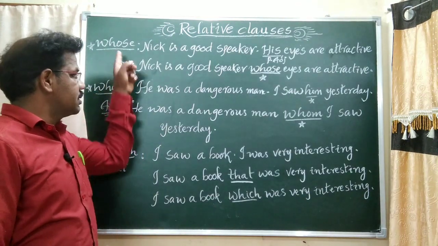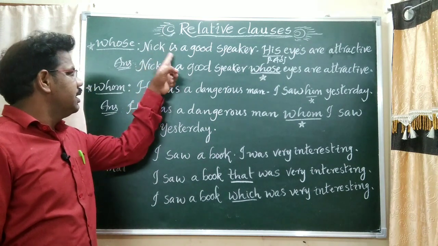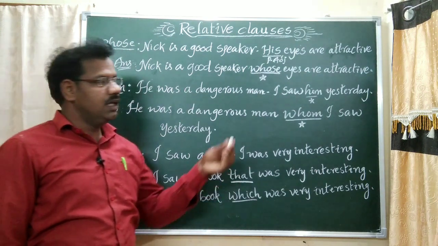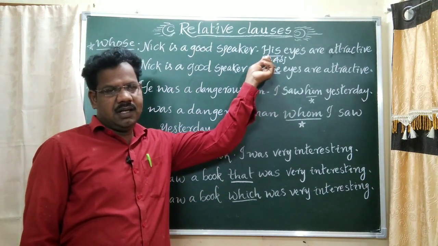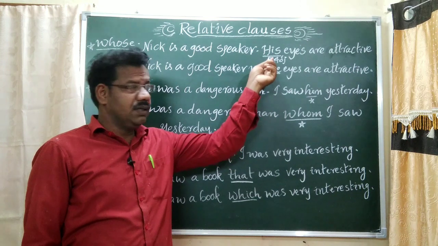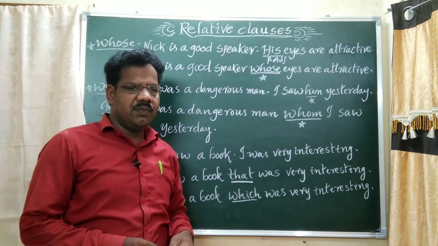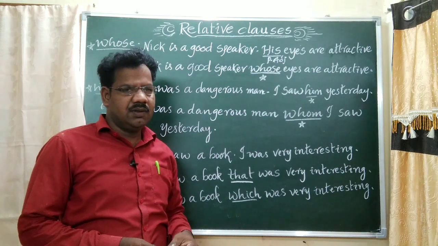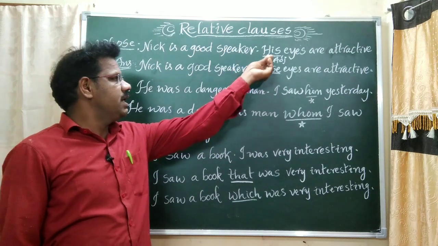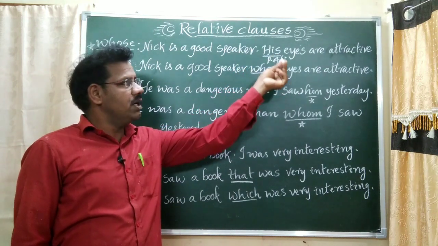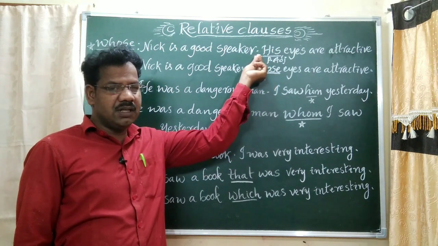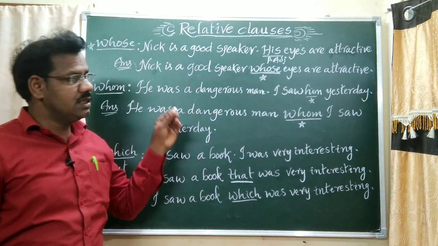Understand? Regarding whose. See example. Nick is a good speaker. His eyes are attractive. And say here his, her, their. Words like those are called possessive adjectives, possessive adjuncts. In this we are calling. Understand? Now in the place of his, we have to apply whose. Very easy. Understand? Then you should remove the full stop also.